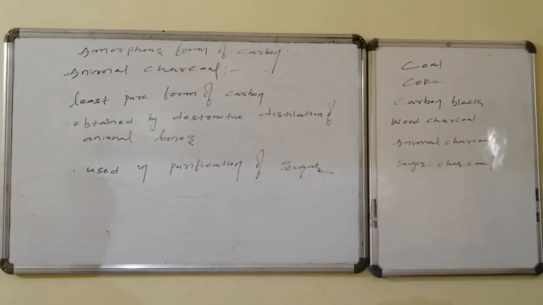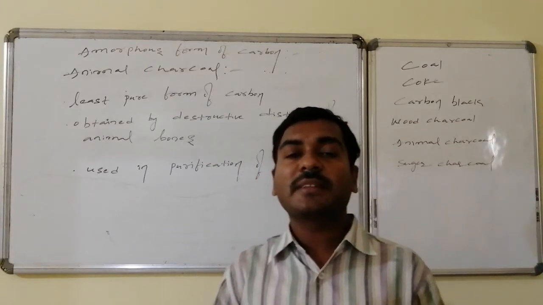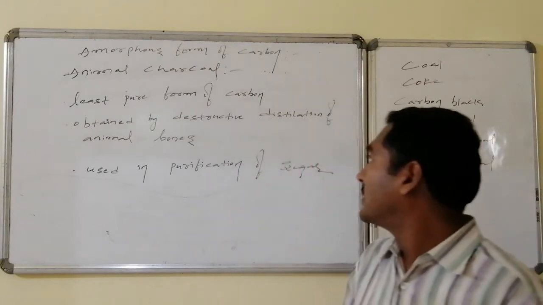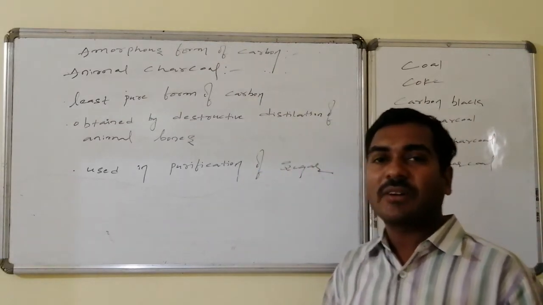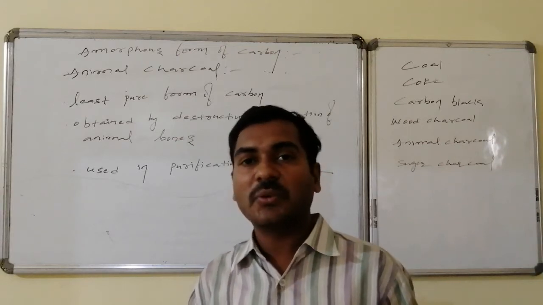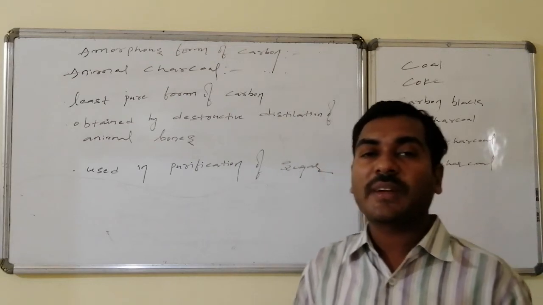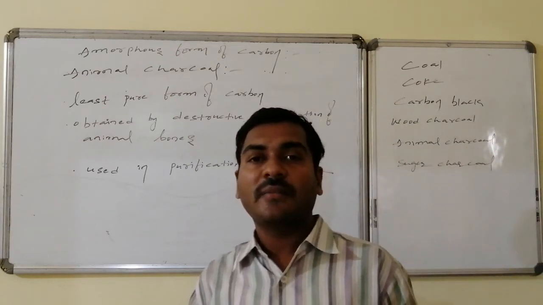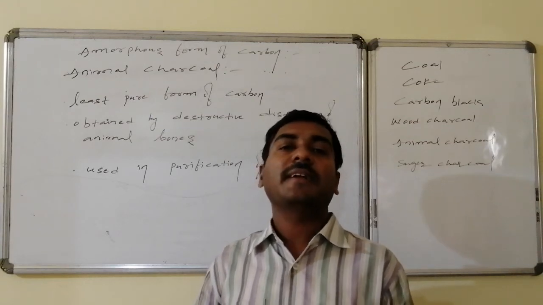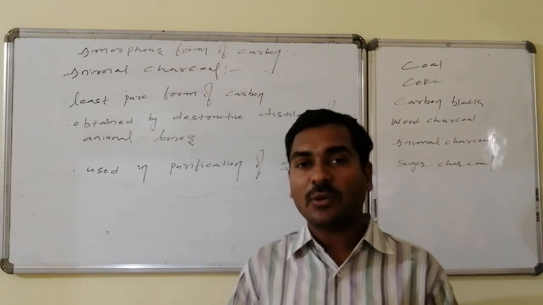Animal charcoal is the least pure form of carbon. It is obtained by the destructive distillation of animal bones, and it also acts as a reducing agent, but it is not used as a reducing agent because the remaining allotropic forms of carbon act as good reducing agents and their purity is high. Generally it is used in the purification of sugar, whereby the color entities and smell containing entities can be removed by passing the sugar liquid over the animal charcoal bed.